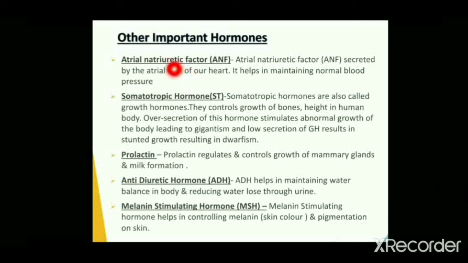Now we are going to study other important hormones in the human body. Let's start with atrial natriuretic factor, in short called ANF. Atrial natriuretic factor is secreted by the atrial walls of the human heart. It helps in maintaining normal blood pressure in the human body.